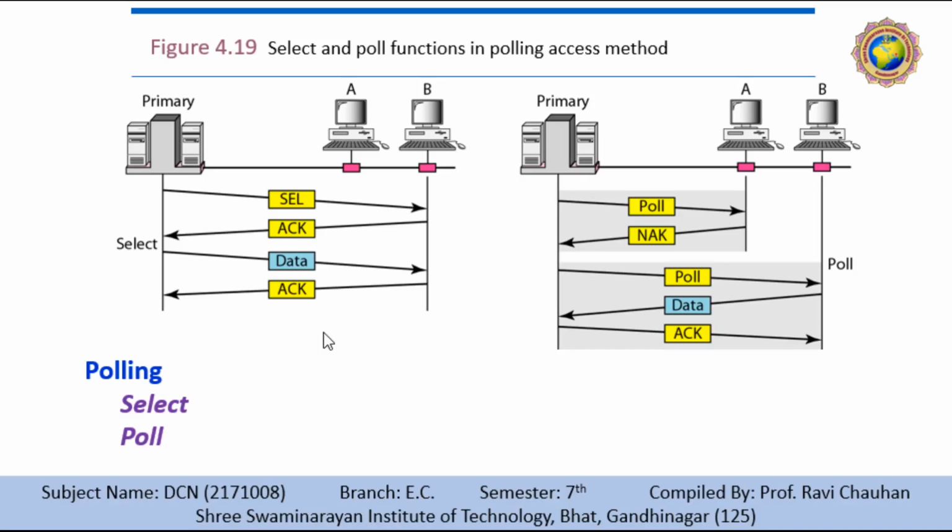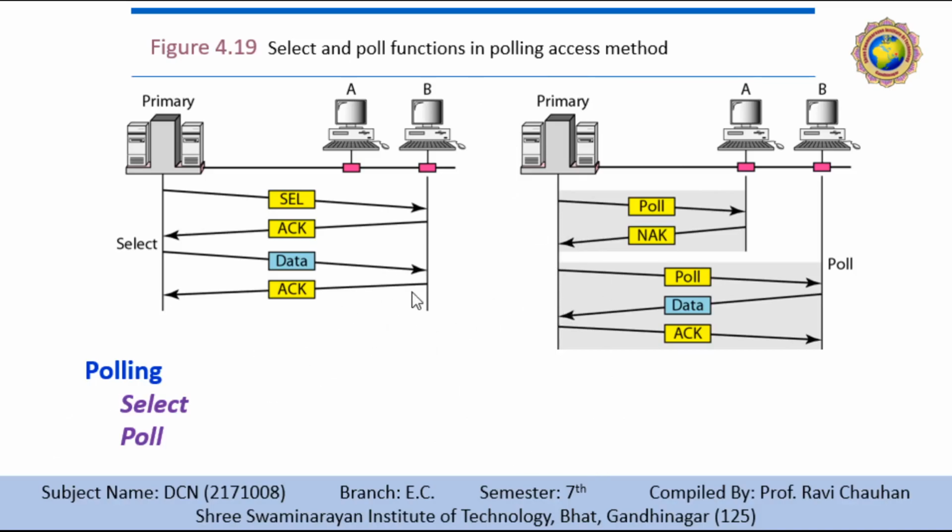The primary device controls the link, and the secondary devices follow its instructions. It is up to the primary device to determine which device is allowed to use the channel at a given time. The primary device is therefore always the initiator of the session.